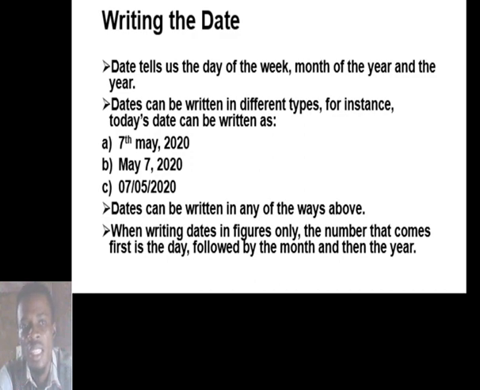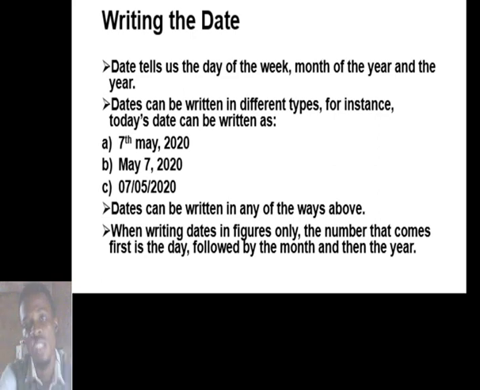A date tells us the day of the week, the month of the year, and the year itself. For instance, today's date is the 7th day of May 2020. So this is a date. This means that this is the 7th day in the month of May 2020, and the date can be written in different forms.